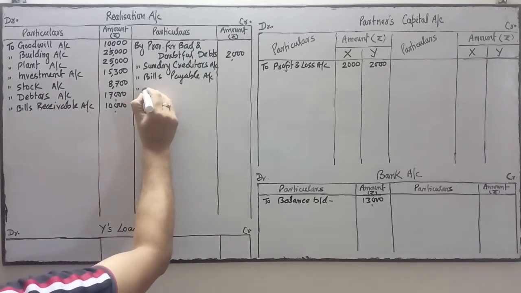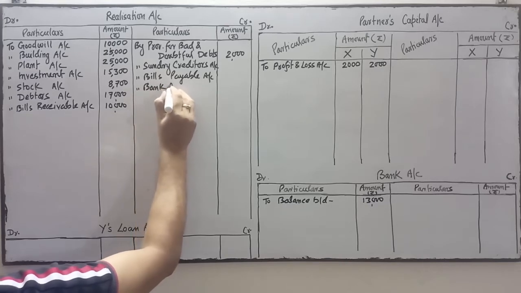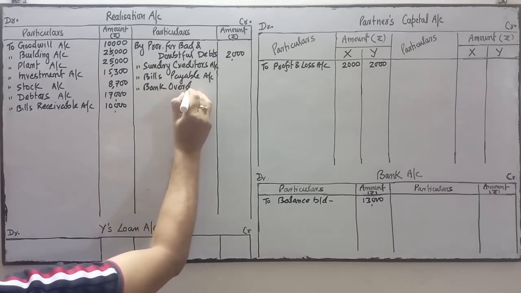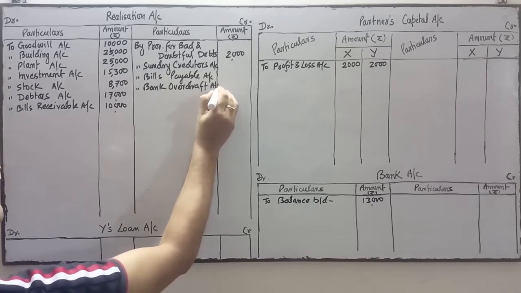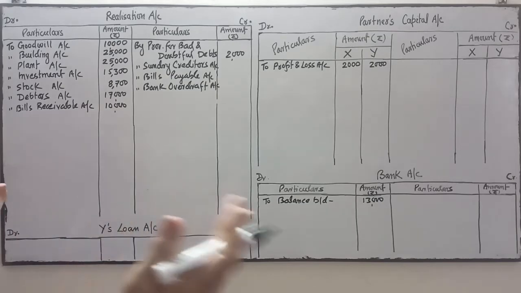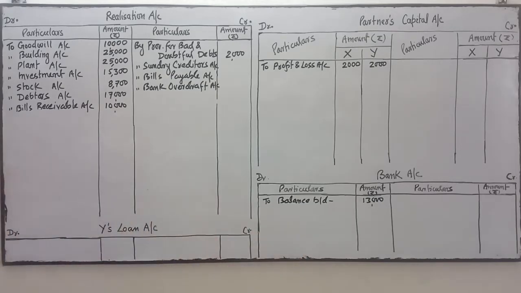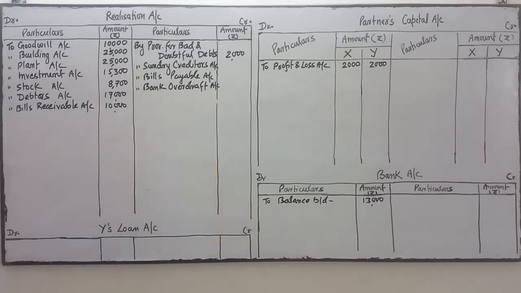Next item after bills payable is bank overdraft. This is also an external liability. Bank overdraft means excess amount withdrawn from the bank. So we have to pay the amount to the bank. Whatever excess amount we have withdrawn is a short-term loan.